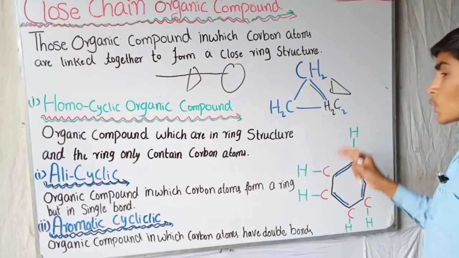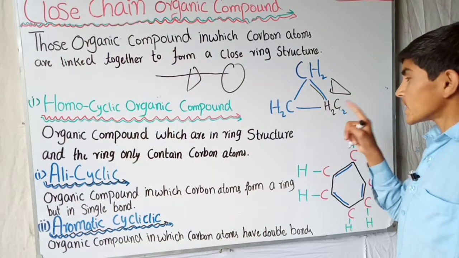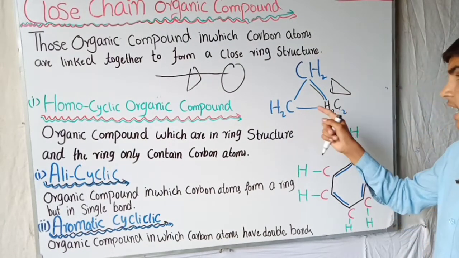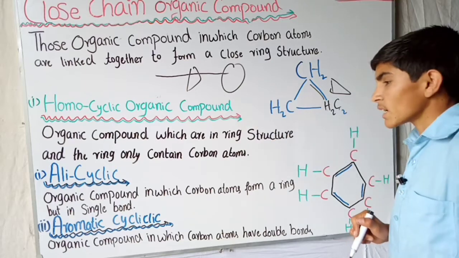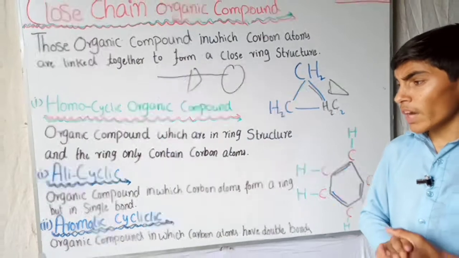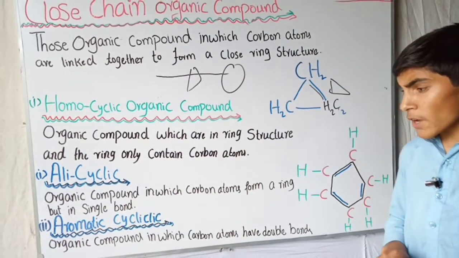So those organic compounds which in the ring structure contain only carbon atoms are called homocyclic organic compounds. And the homocyclic organic compounds are then differentiated into two parts.